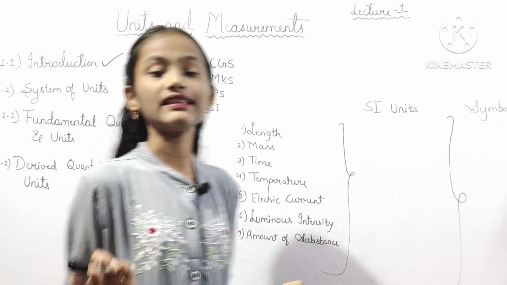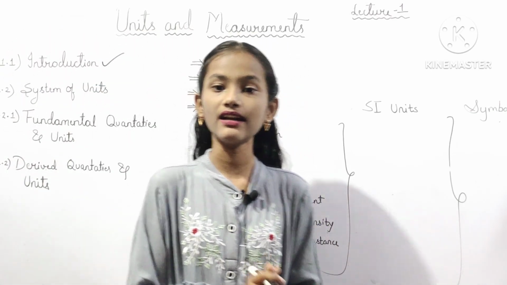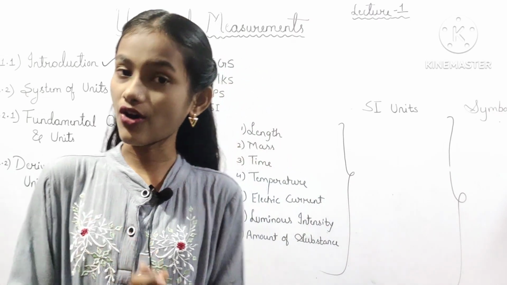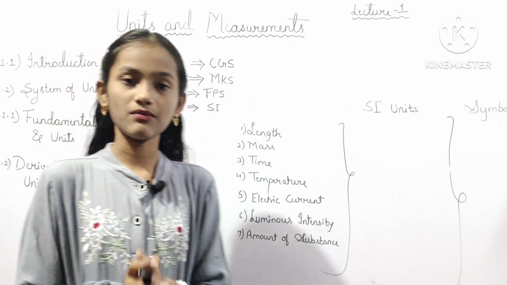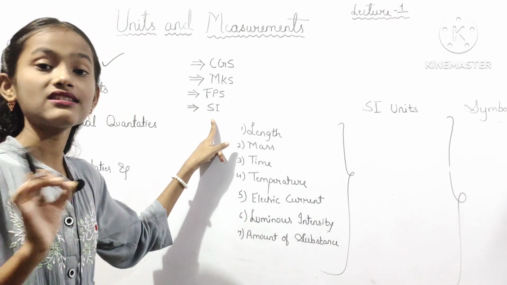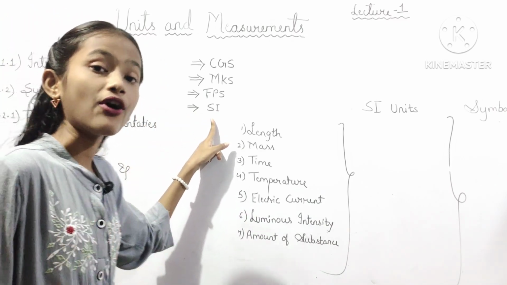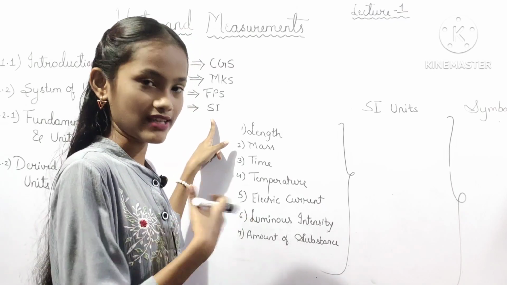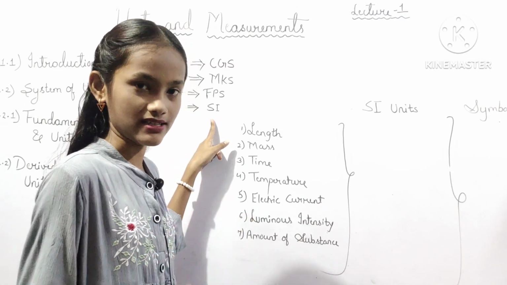But later, in the year 1971, the 14th International General Conference on Weights and Measures recommended to use the SI, that is the System International, and therefore it is named as SI units, and also SI units use the decimal system.